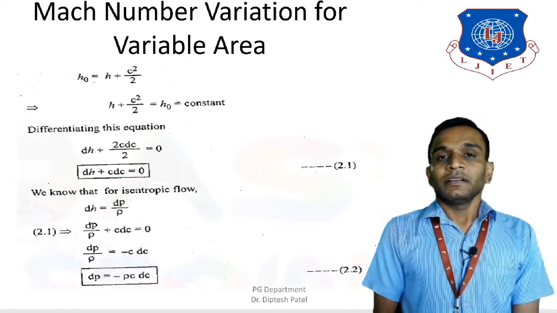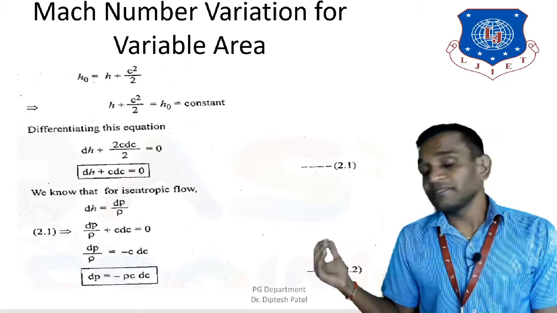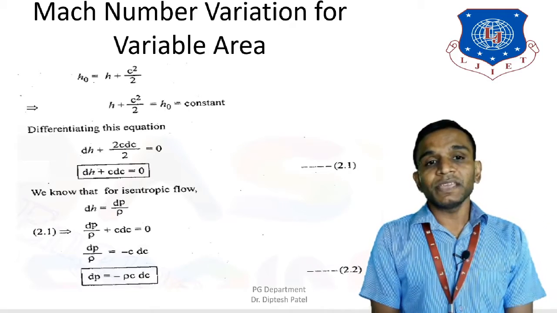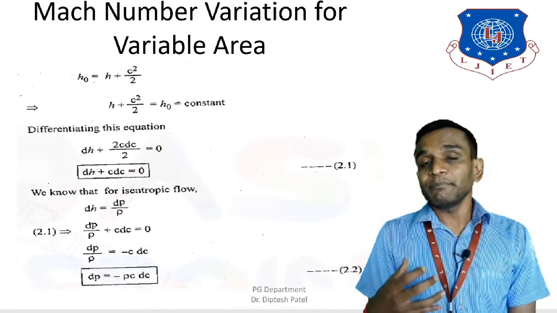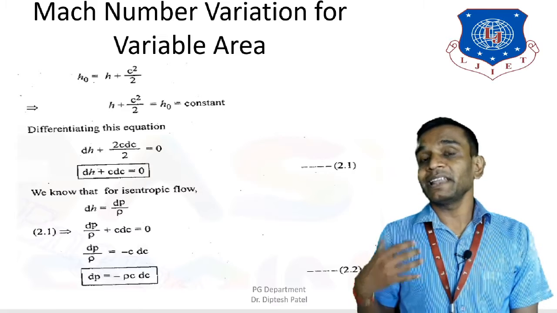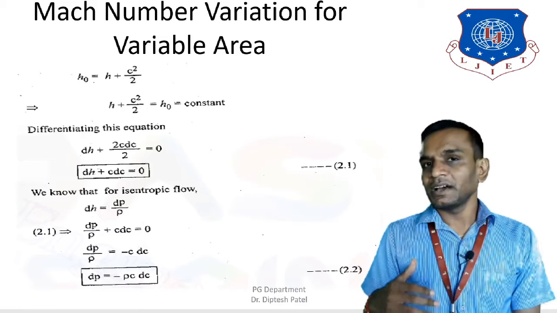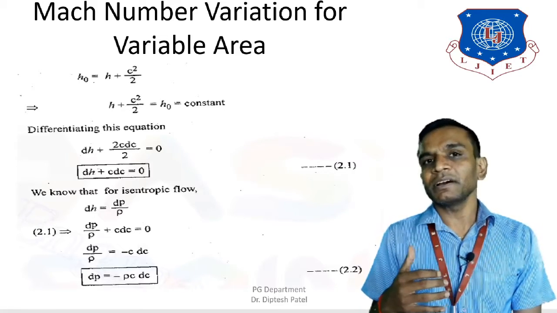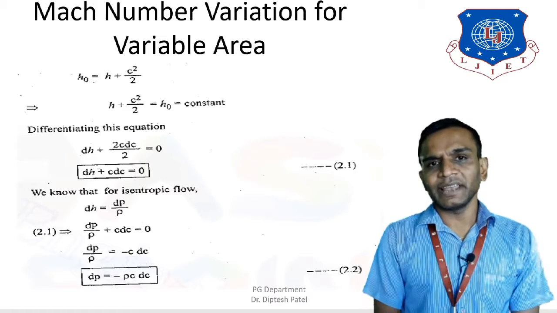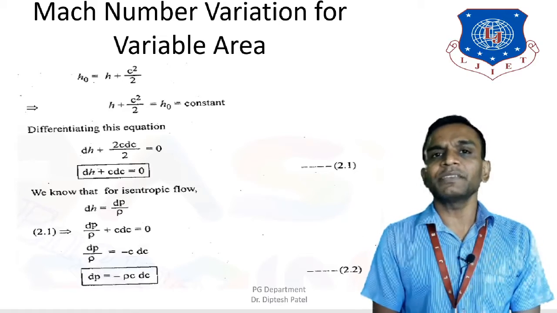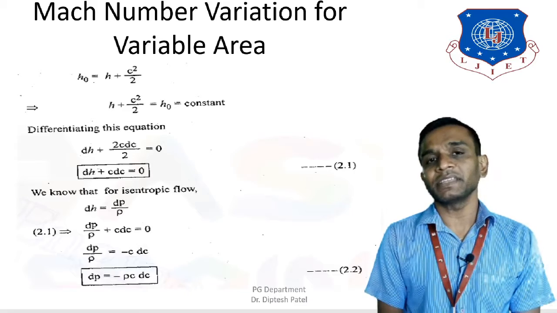Now in this slide we are going to learn what the Mach number variation would be for variable area. As we know, for different Mach numbers we get different variable areas, and we will see the effect of the variation of Mach number on the variable area.